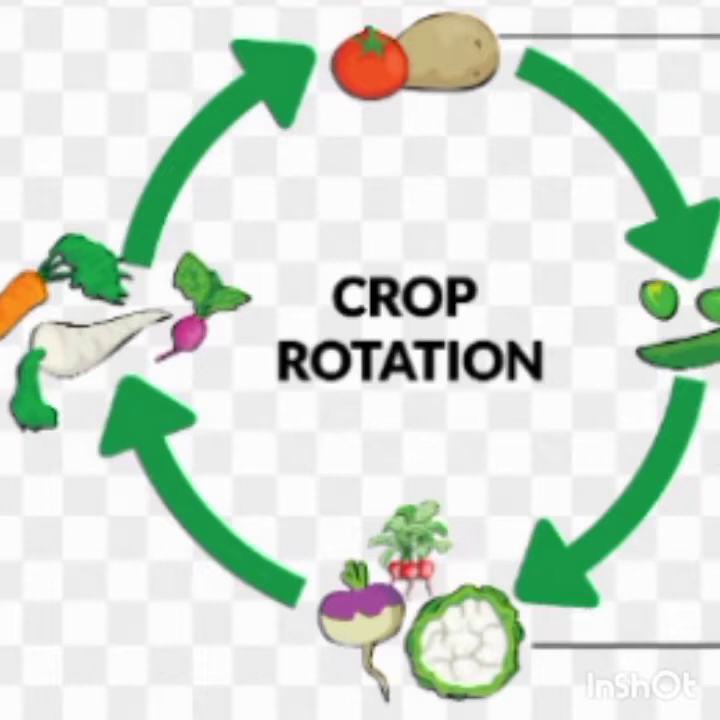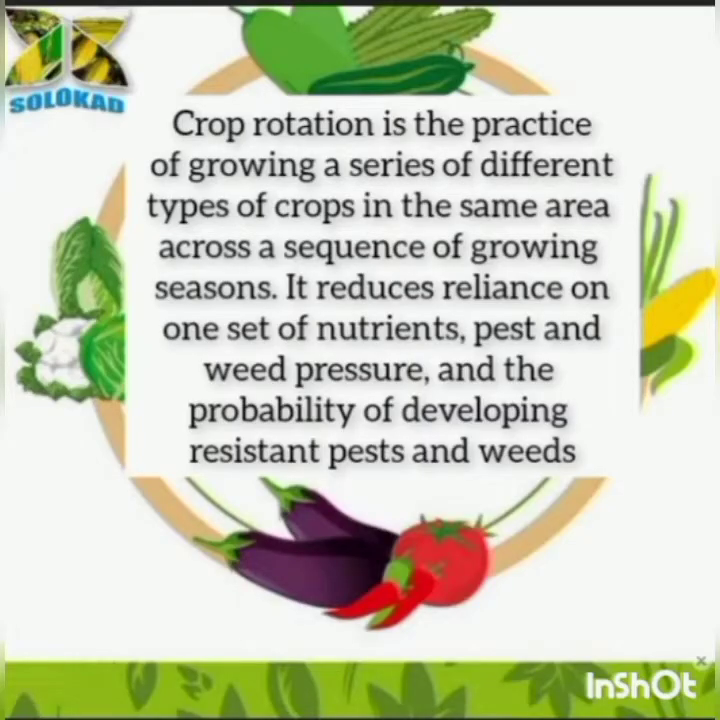Well, first, what is crop rotation? Crop rotation is the practice of growing a series of different types of crops in the same area across a sequence of growing seasons. It reduces reliance on one set of nutrients, pest and weed pressure, and the probability of developing resistant pests and weeds.